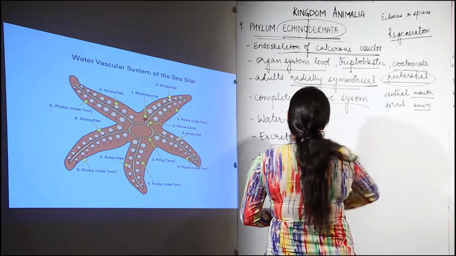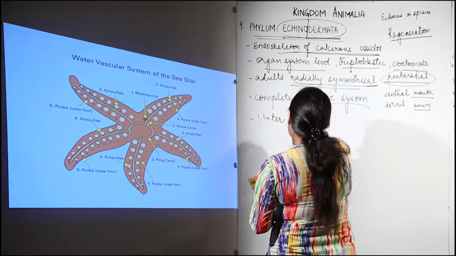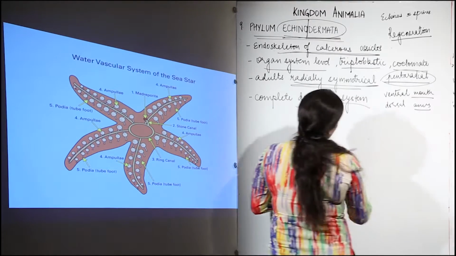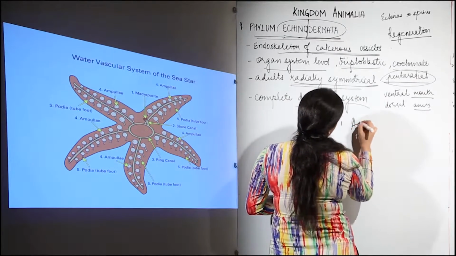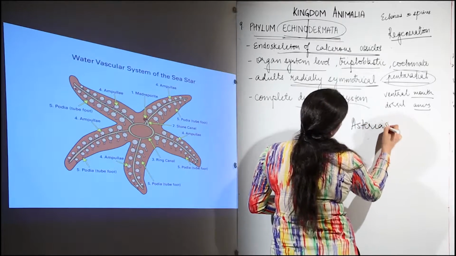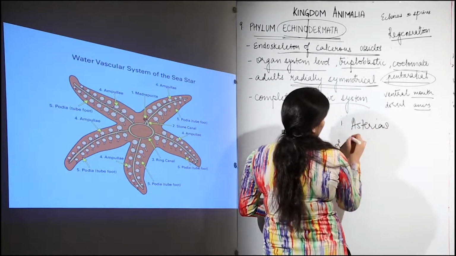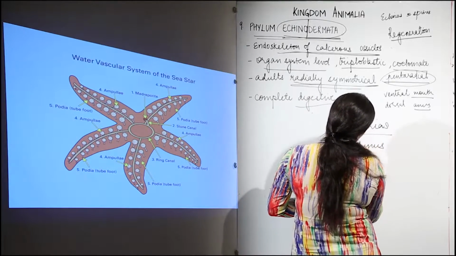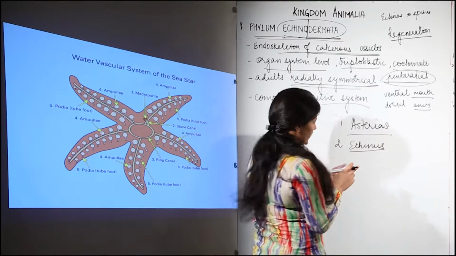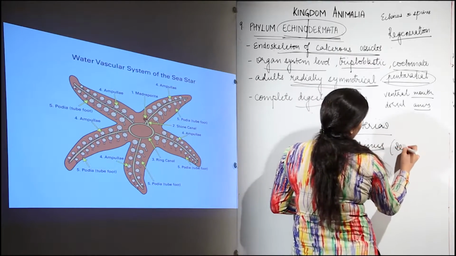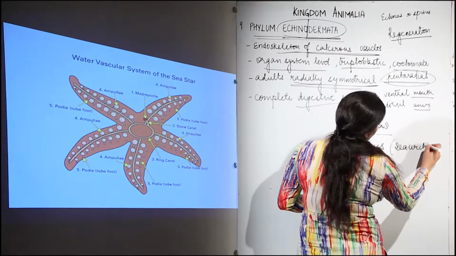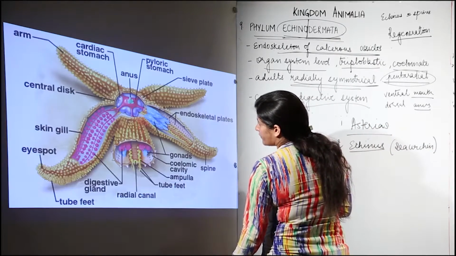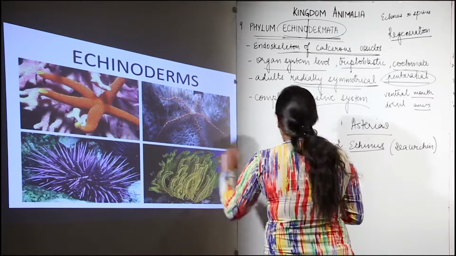First one is the sea star, or what we call starfish. So the first one is Asterias, that is the starfish or the sea star. The second one is Echinus. The other name for this is Aristotle's lantern, otherwise known as sea urchin. The one picture that we saw in the beginning, that was at the third place. Take a look once again. This was sea urchin basically.